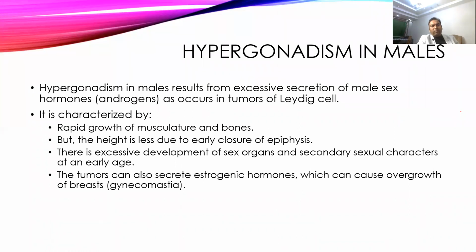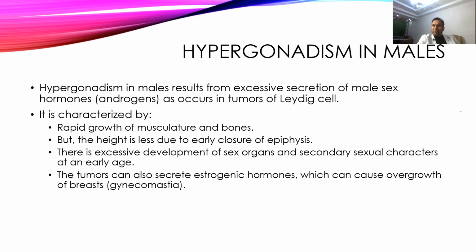Then come to hypergonadism of the male. Hypergonadism may occur when there is excessive secretion of testosterone hormone that can occur because of a tumor of Leydig cells. It will cause rapid growth or early puberty. Also, because of early puberty, there is early closure of the epiphysis. So height will be very less, but the person will be very muscular. Bone will be very thick, and growth will be rapid.